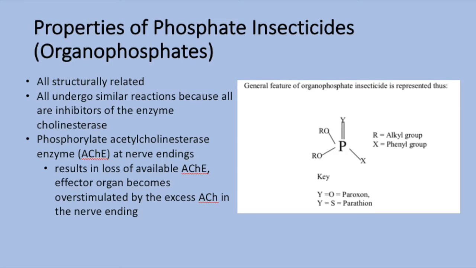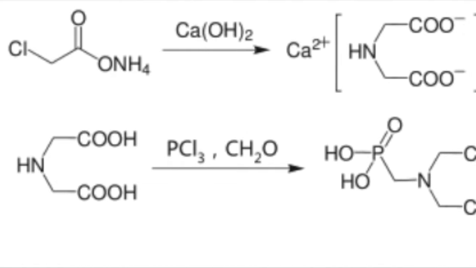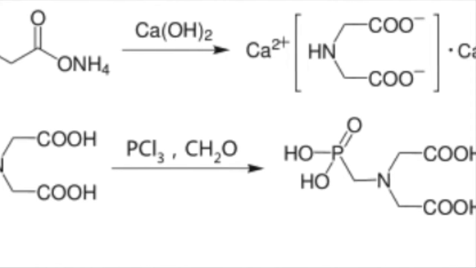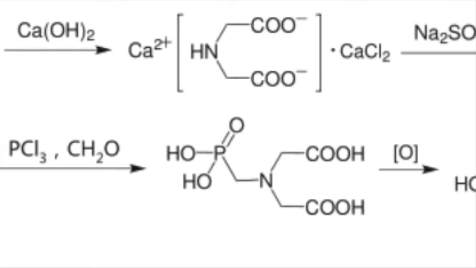Another important group of pesticides are phosphate insecticides, also known as organophosphorus insecticides or compounds. They are all structurally related and undergo similar reactions because all are inhibitors of the enzyme cholinesterase. Organophosphates poison insects and mammals primarily by phosphorylation of the acetylcholinesterase enzyme at nerve endings. Phosphate insecticides can phosphorylate enzymes and other parts of living systems because they have good leaving groups. One specific example of an organophosphorus compound is glyphosate, which is a compound that is used to kill weeds that compete with crops. 2 main approaches are used to synthesize glyphosate industrially.